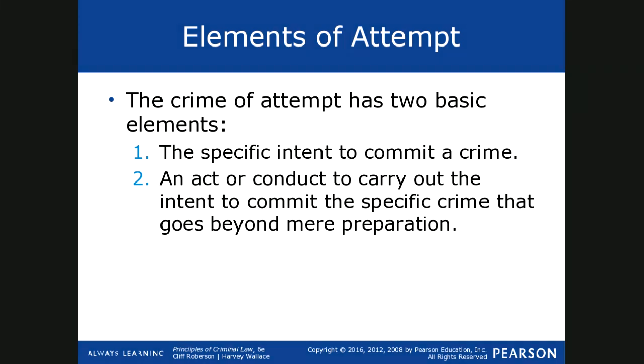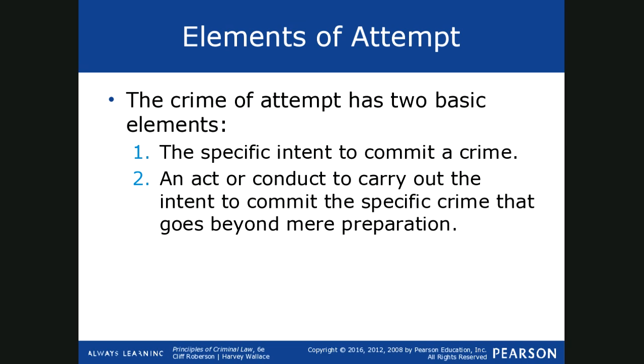So that has 2 basic elements. And elements are facts that have to be present or proven. So we'll be discussing elements from here till the end of the semester. So just know that when you hear the elements of a crime, the elements are those facts that have to be proven. So the first one is that there's a specific intent to commit a crime. And then also it must be present that an act or conduct to carry out the intent to commit the specific crime goes beyond mere preparation.